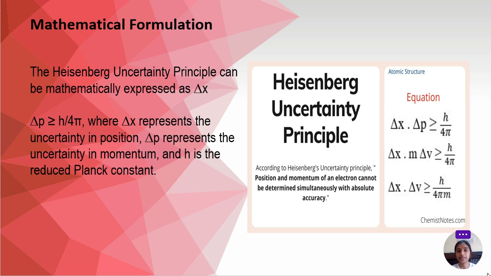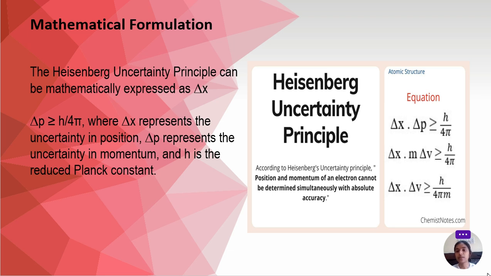So, what was the mathematical formula of this Heisenberg uncertainty principle? The Heisenberg uncertainty principle can be mathematically expressed as delta x into delta p is greater than or equal to h by 4 pi, where delta x represents the uncertainty in position, delta p represents the uncertainty in momentum, and h is the reduced Planck's constant.